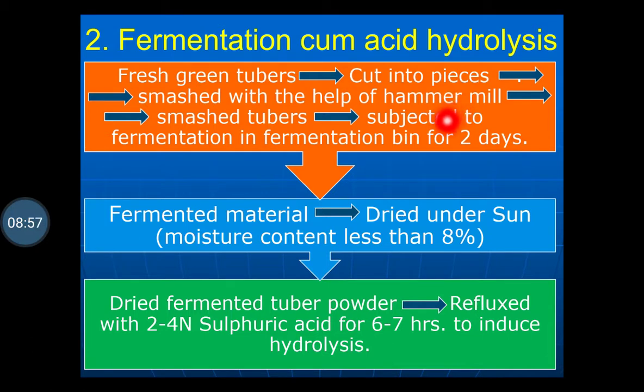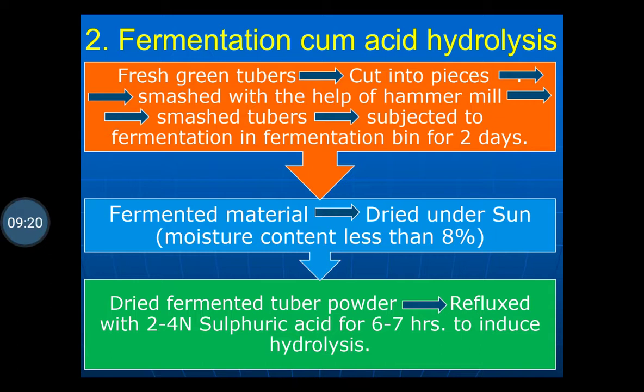These smashed tubers are subjected to fermentation in fermentation bins for 2 days. That is, they are smashed along with the water. The fresh green tubers are taken, cut into pieces, smashed with the help of water in the hammer mill. Then the smashed tubers are placed aside in the fermentation bin for 2 days.